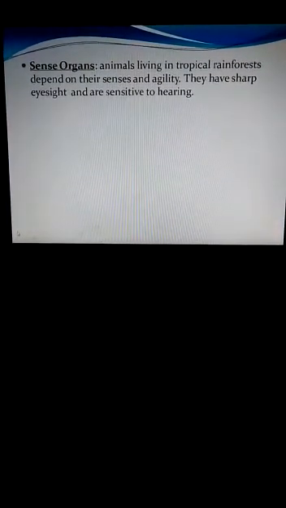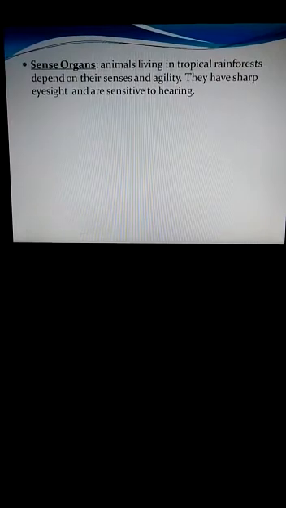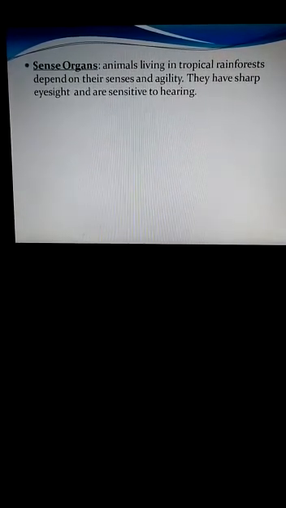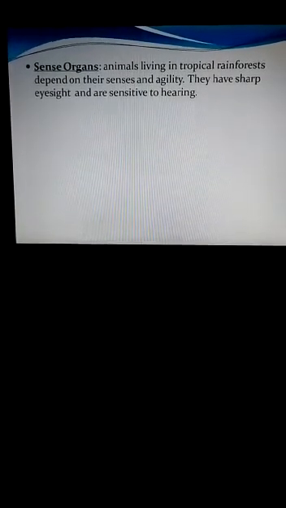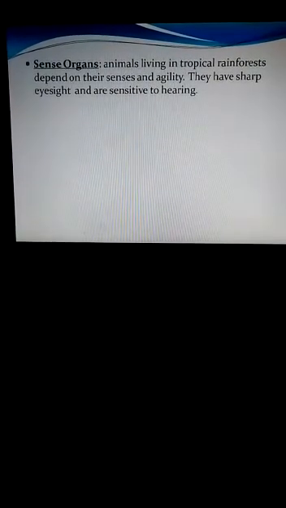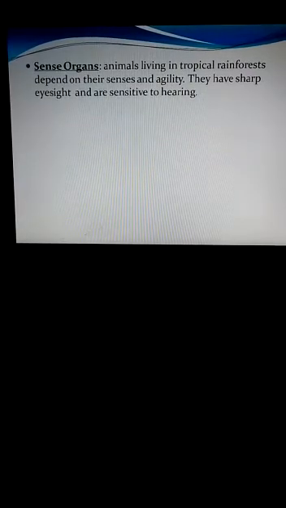The next specific feature is the sense organs. Animals living in tropical rainforests depend on their senses and agility. That is, they have the ability to move very quickly and easily. They have very sharp eyesight and are sensitive to hearing. Their eyesight is very sharp and their hearing power is very strong.